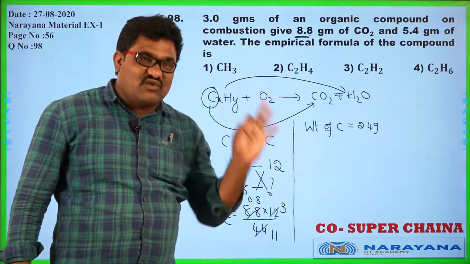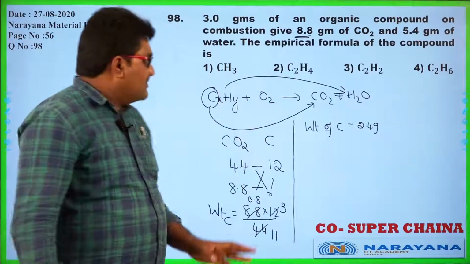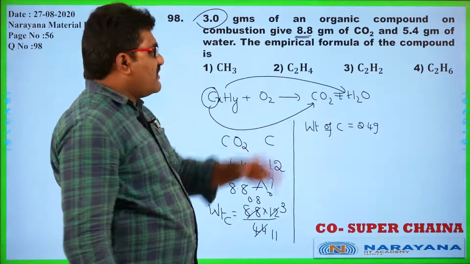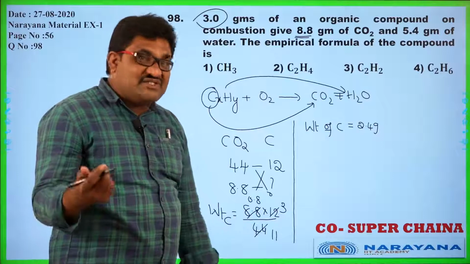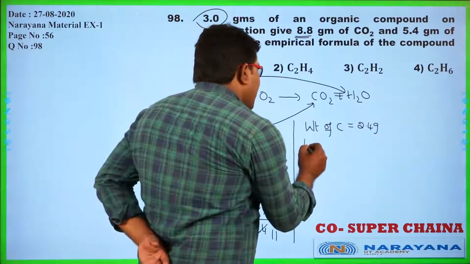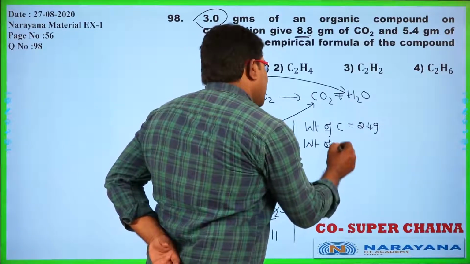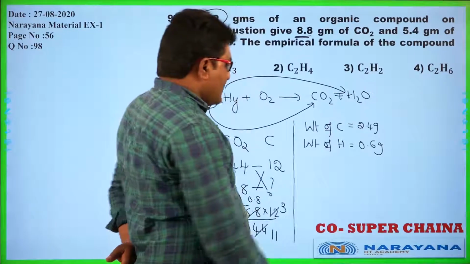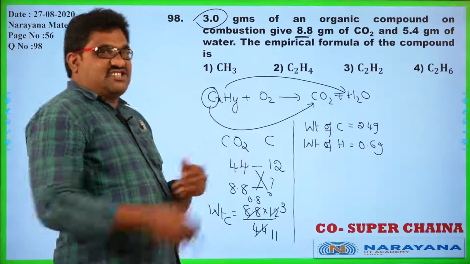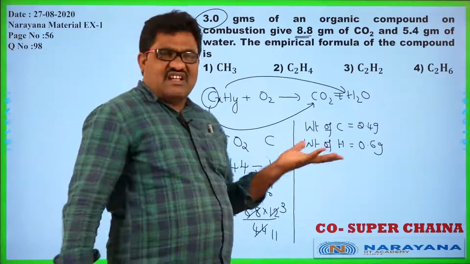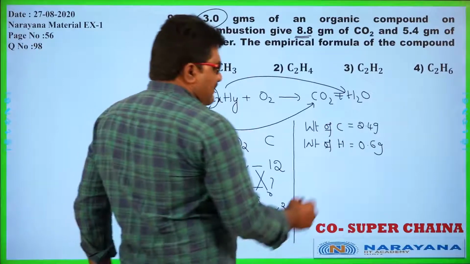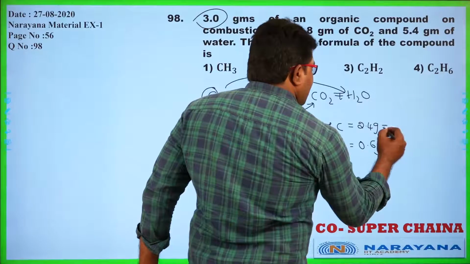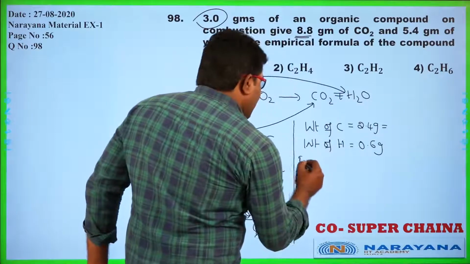That means it contains only carbon and hydrogen. So among the 3 grams of that compound, 2.4 grams is carbon and the remaining weight should be hydrogen. So the weight of hydrogen is equal to 0.6 grams. Now, for the simplest ratio of the atoms, how do we find the relative number of atoms?